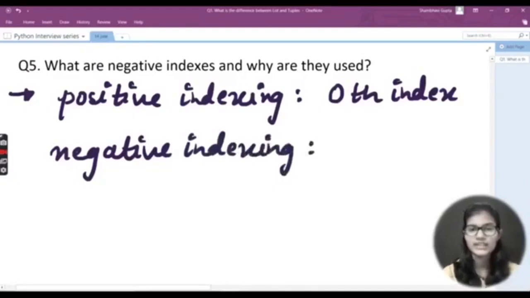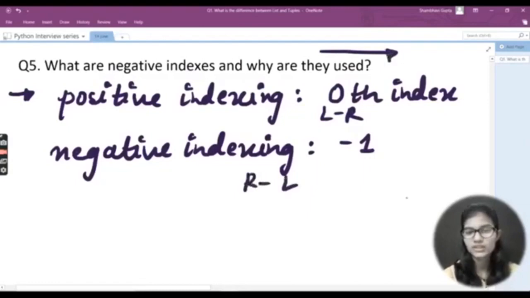So my negative indexing starts from -1. One more thing regarding the positive indexing: positive indexing is always done from left towards the right direction, like this. And negative indexing is always done from right towards the left, like this. This means the reverse of whatever data structure you are using.